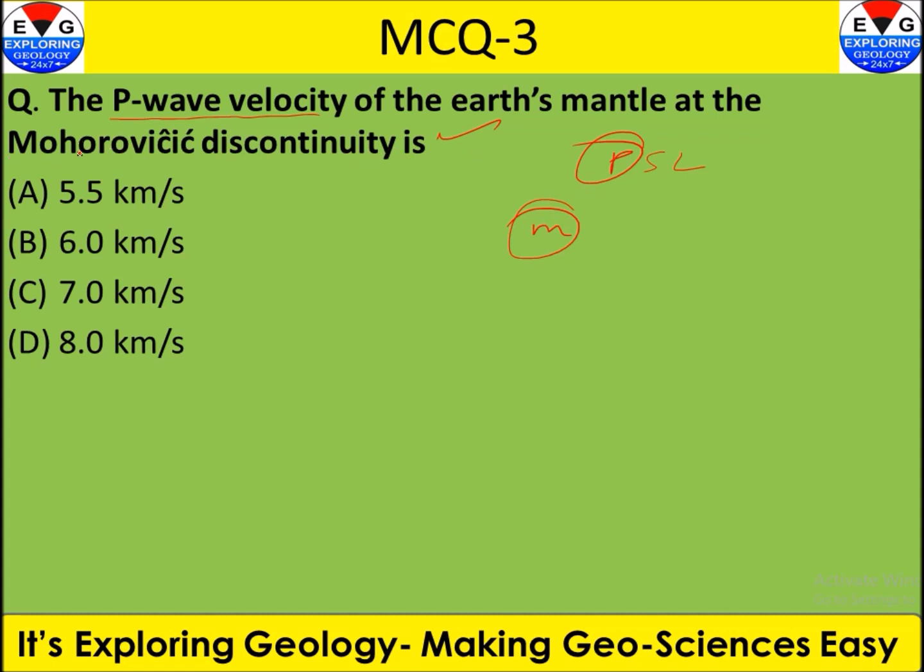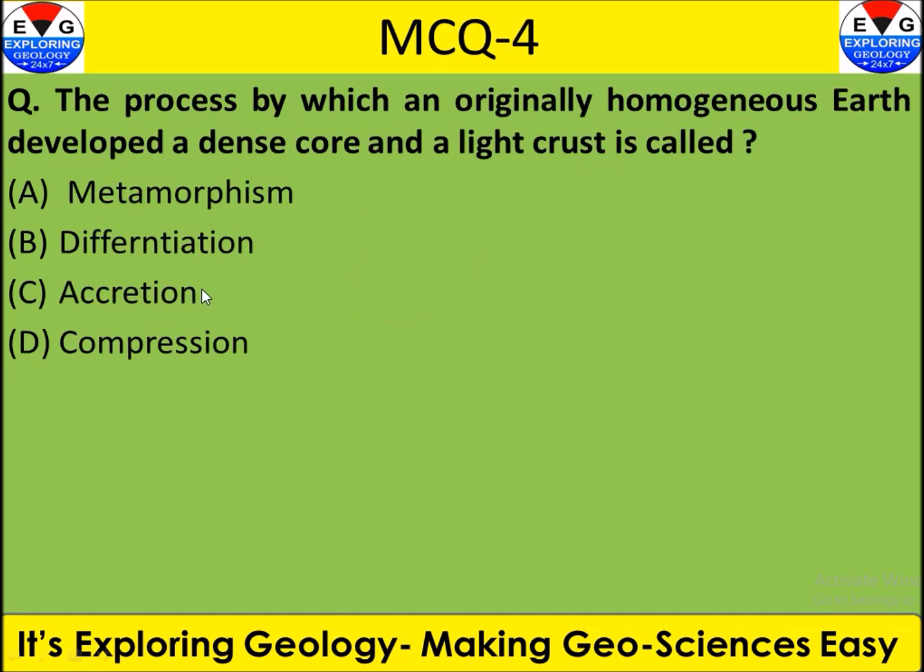If we look at the interior of the earth, we will see the difference between the velocity of seismic waves, and the Mohorovicic discontinuity is the discontinuity between the crust and mantle. At this boundary the velocity of P wave is approximately 7 km per second. So this is the right answer for this question.